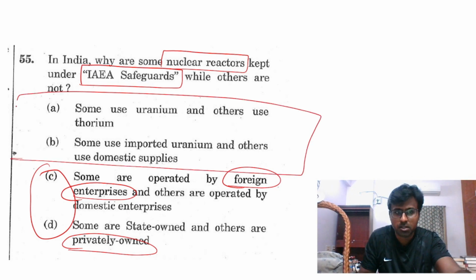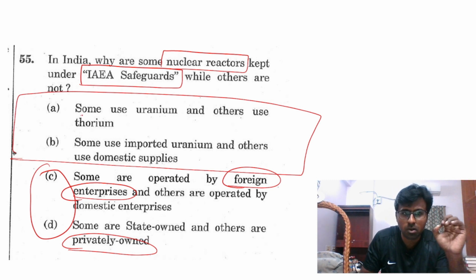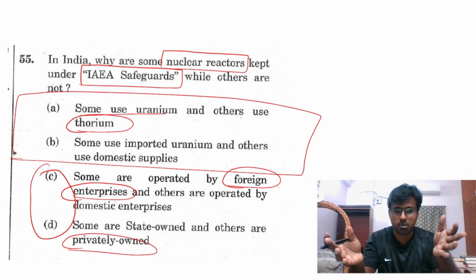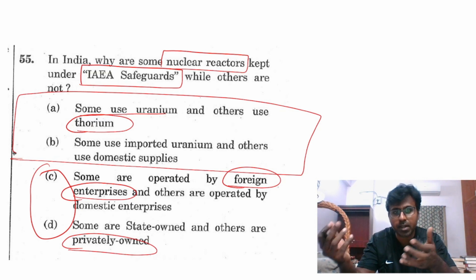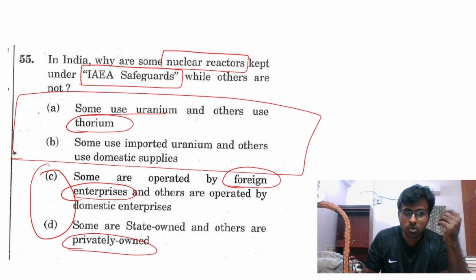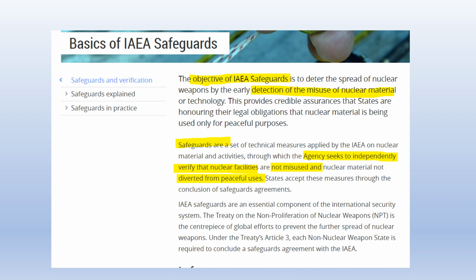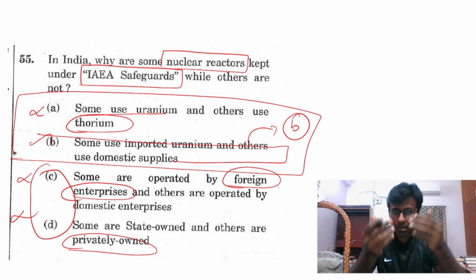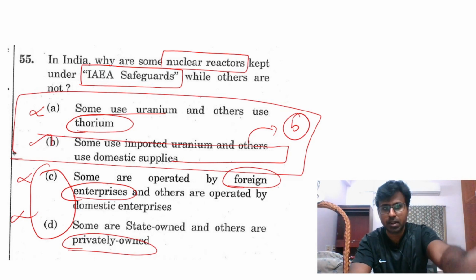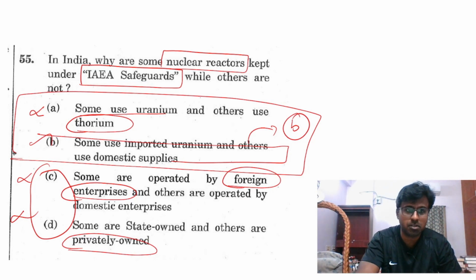So thorium. And you should know the use of thorium. We have a 3-stage process, true. But thorium-based stages we have not progressed. It's a very simple fact. In nuclear technology we have to know. So this is wrong. So this is the right answer, B. Very simple. Let us assume you do not know what this safeguard is, you don't have to worry at all. From the blunder statements you will get the answer, which is B.